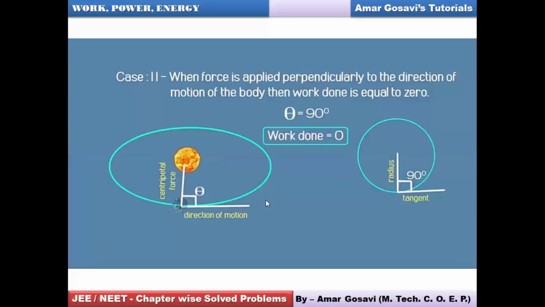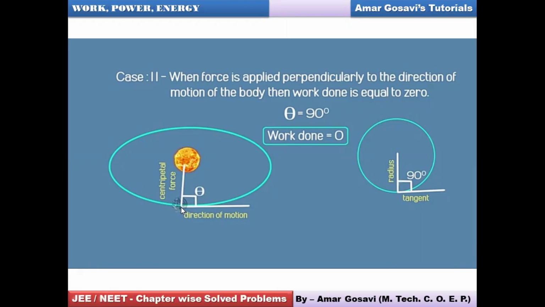Here also, which are the practical cases where the work done would be zero. Say for example, we have studied circular motion. In circular motion, you can see the object is moving along the circumference of the circle. This is the direction of centripetal force, the force which is directed along the radius towards the center. And say, for example, this is the direction of the motion.